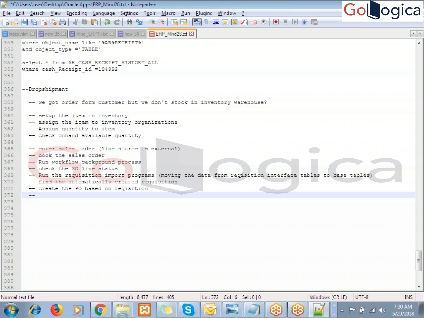In procure to pay, when we create the receipt, it is once we have received the material from the supplier, and then we create the receipt in inventory. Here we are not receiving the material. How did you create the receipt? Correct, the material is directly shipped, the supplier shipped the material to the customer. So here the seller has not received any material, but we need to create the receipt.